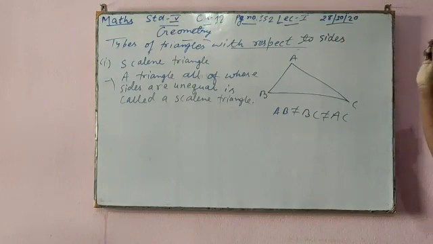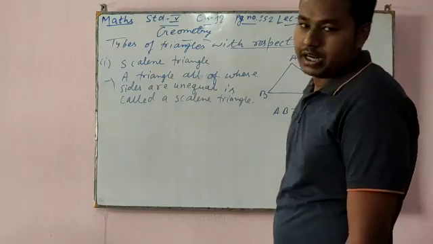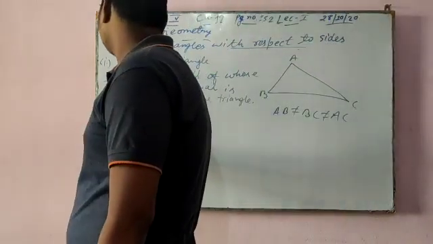Means AB will not be equal to BC, BC will not be equal to AC. That type of triangle will be called a scalene triangle.